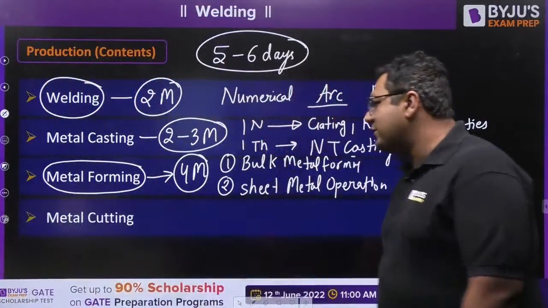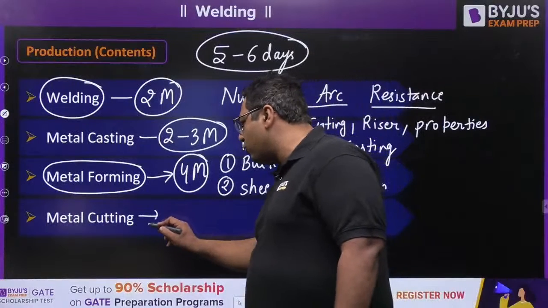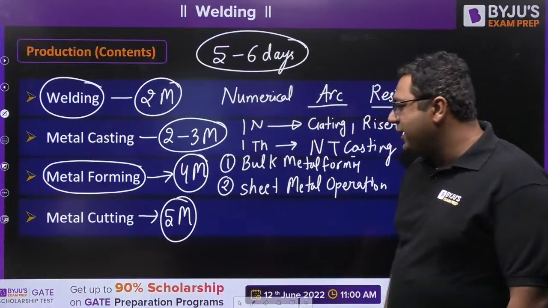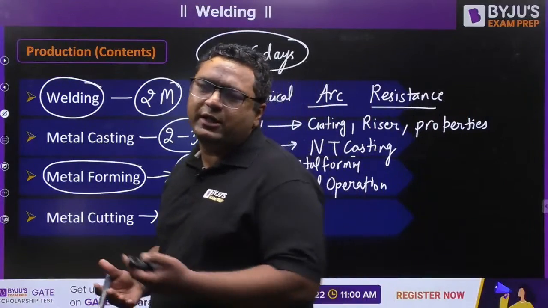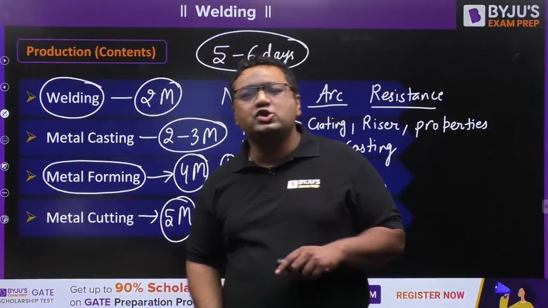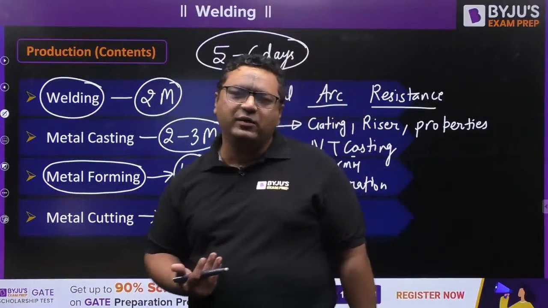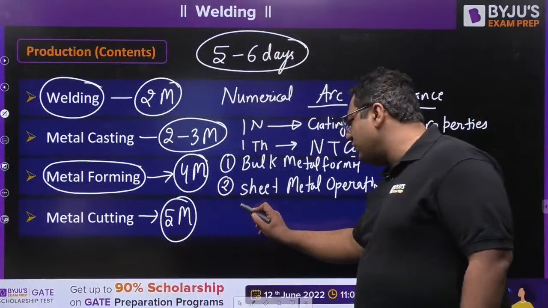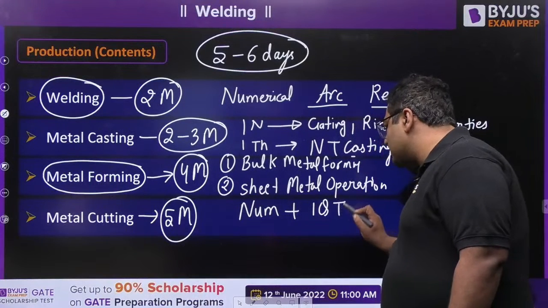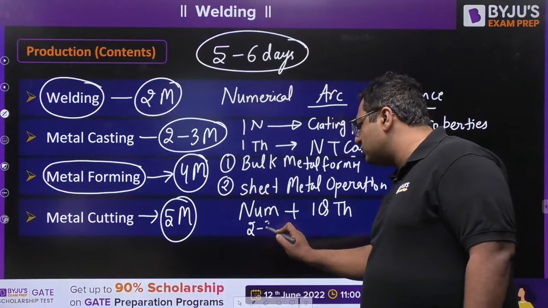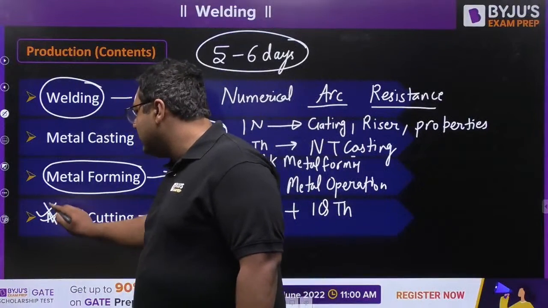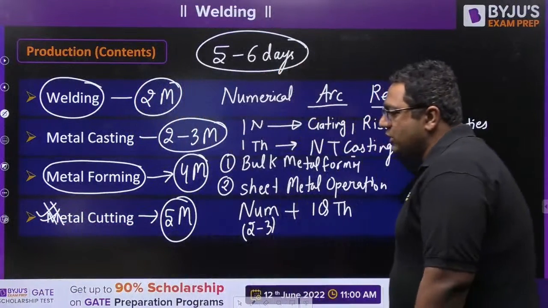Then the next topic is metal cutting. It is the most important, with a weightage of around 5 marks. Here they majorly ask about single point cutting, tool geometry, merchant force circle, and sometimes non-conventional machining like ECM and EDM numericals. Here also numericals mostly come, but you can expect 1 theory question as well. So 2 to 3 numerical questions will be there. This is the highest weightage topic in production technology.